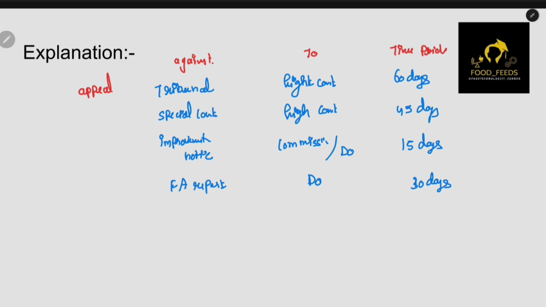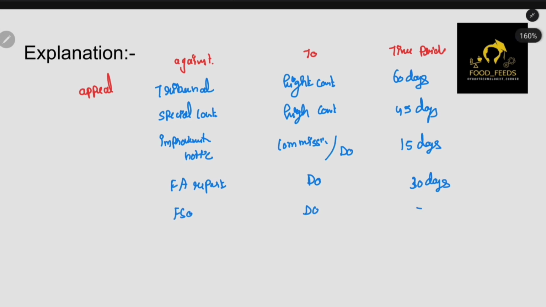Okay, same you can also appeal against FSO to DO. There is no specific date mentioned. If they are not behaving well, you can easily appeal this. And if you want to appeal against adjudicating officer to tribunal, do it within 30 days.